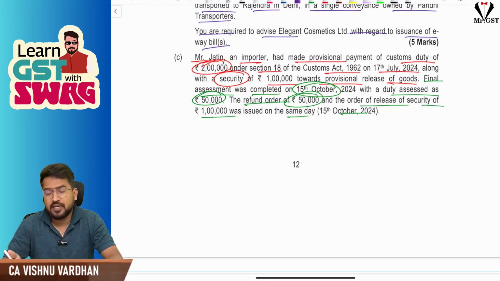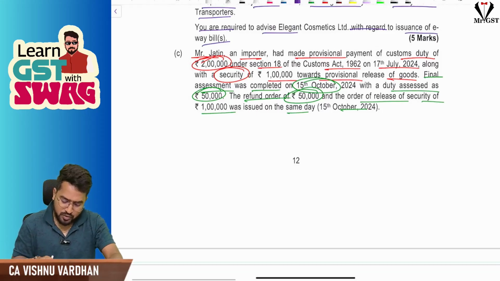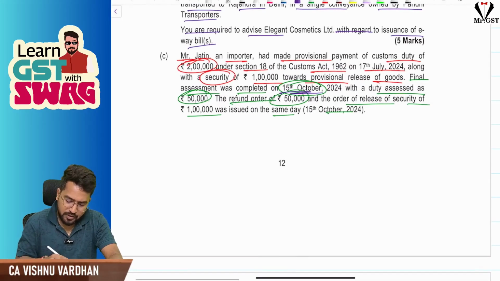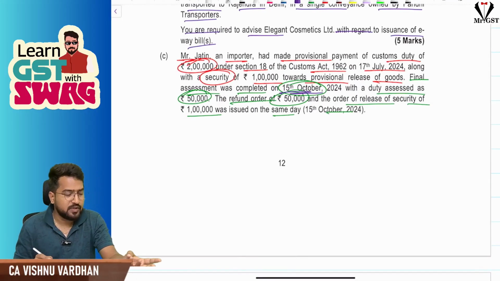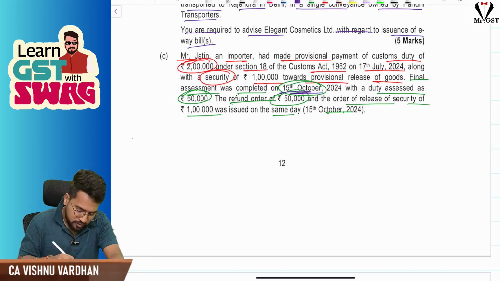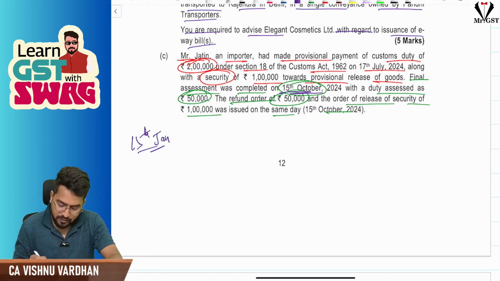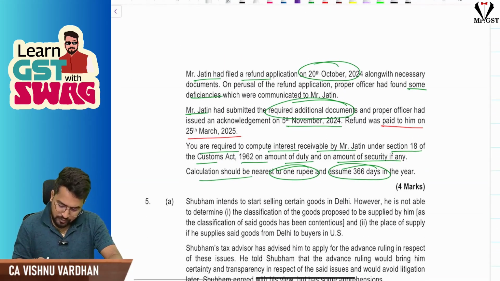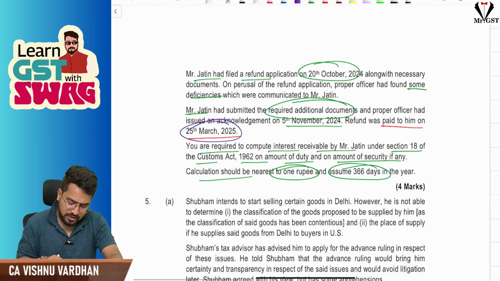See, generally when case of provisional assessment is finalized, the refund shall be granted within 3 months from the date of final assessment. If not done, then the interest shall be calculated at 6%, you know that. So here the final assessment was completed on 15th October. If you take 3 months, 15th October, November, December, Jan, so by 15th Jan you should have given the refund. But the refund was given when? The refund was paid to him on 25th March.